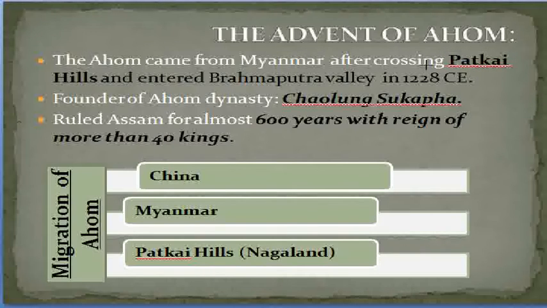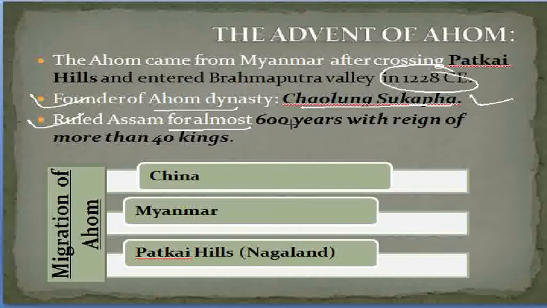This is the year that we need to remember. And the founder of the Ahom dynasty is none other than Sukapha. He was the first king of the Ahom dynasty, and they ruled Assam for almost how many years? 600 years. They ruled Assam for almost 600 years with the reign of more than 40 kings.